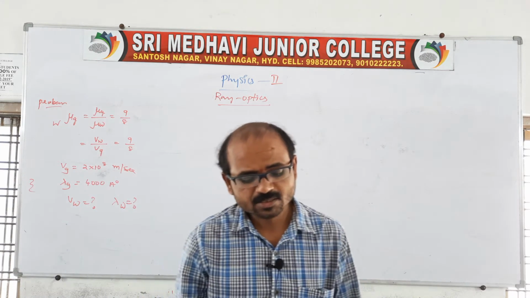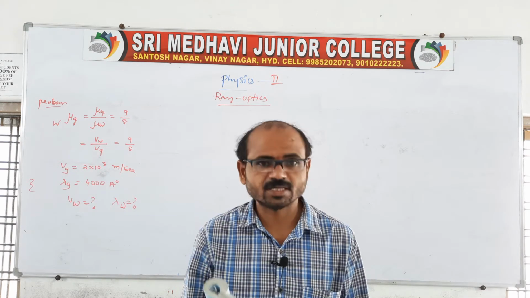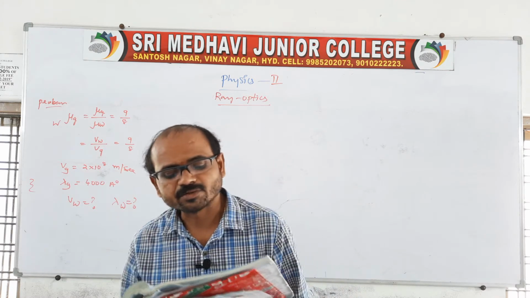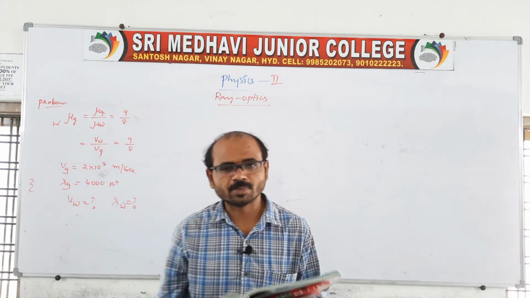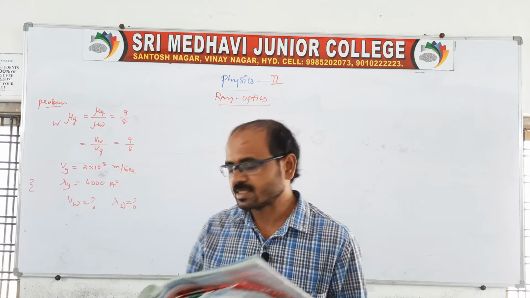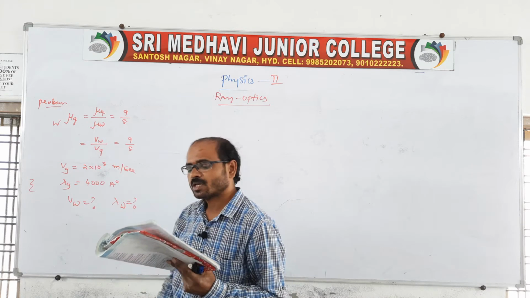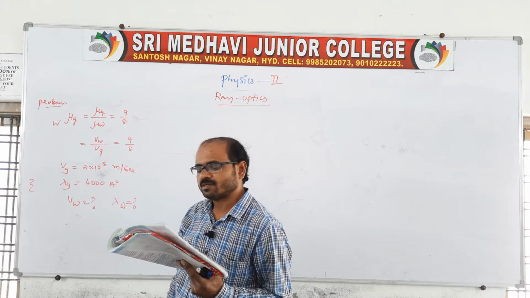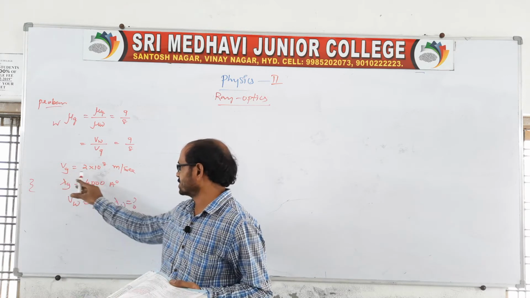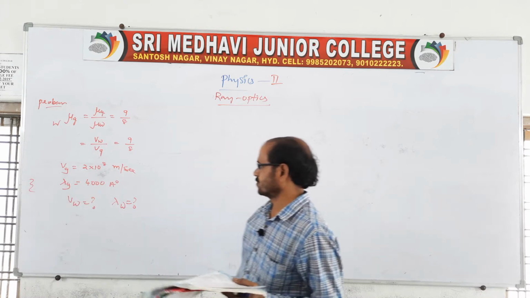In the previous class we discussed refractive index and absolute refractive index, and finished that. Let us come to one problem on the refractive index of glass. The refractive index of glass with respect to water is given as 9/8. The velocity and wavelength of light in glass are given: Vg is equal to 2 into 10 power 8 meter per second, and the wavelength is 4000 angstroms.